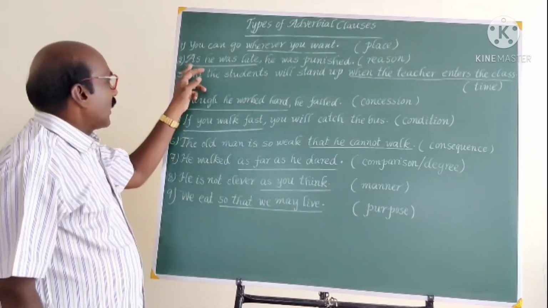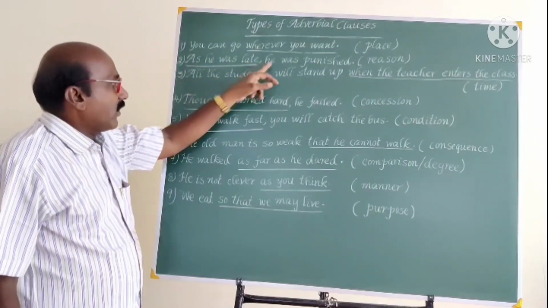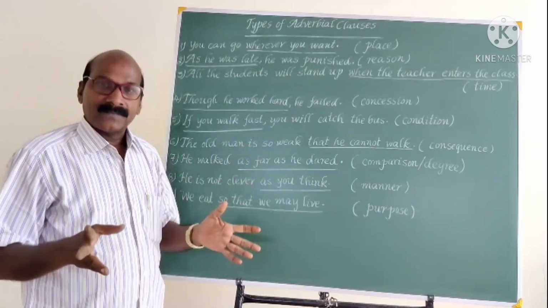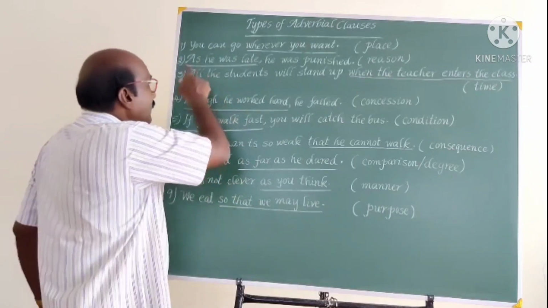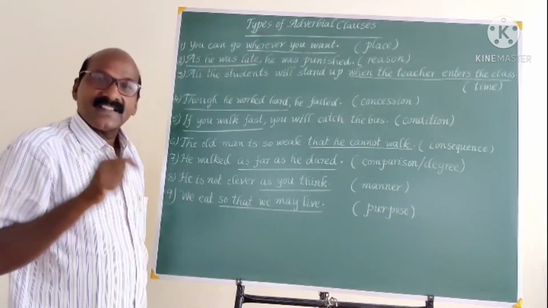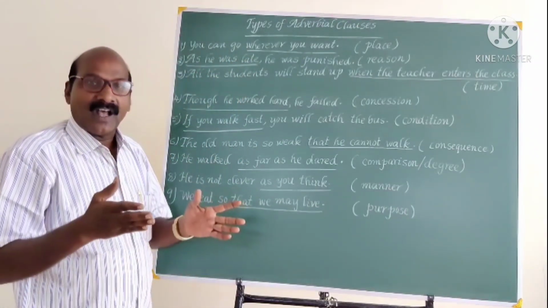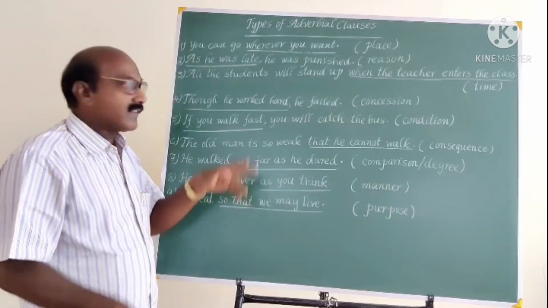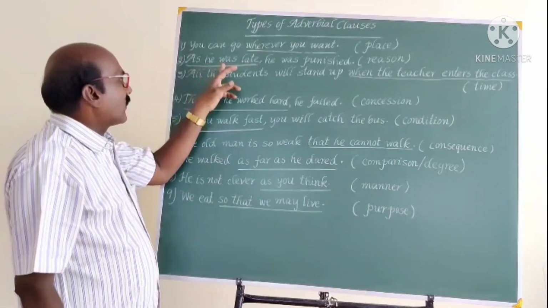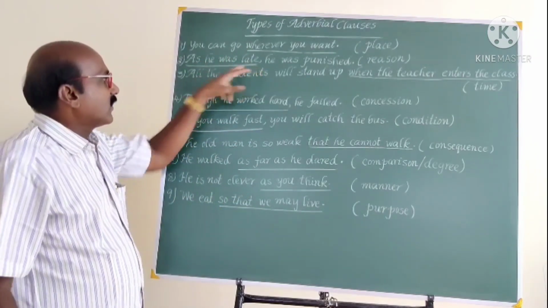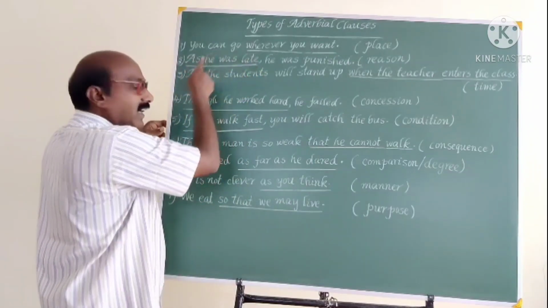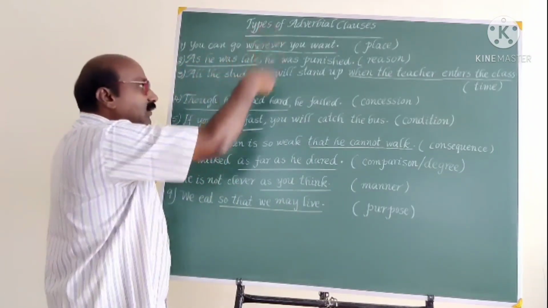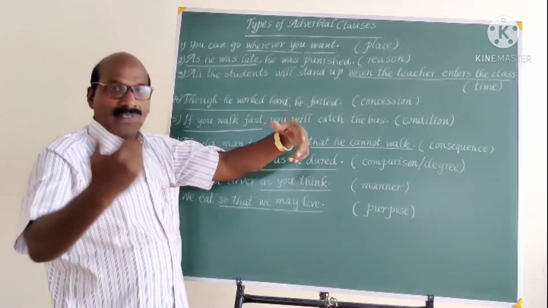Then, as he was late, he was punished. As he was late, this is the subordinate clause. Which subordinate clause? It is an adverbial clause, because this entire clause does the work of an adverb. We have to make a question here.